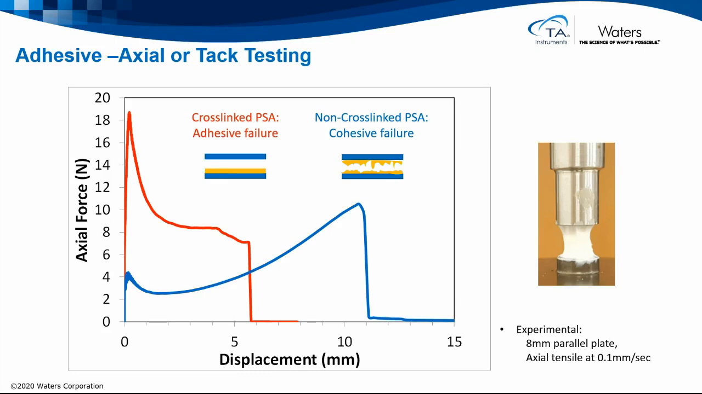With a non-cross-linked pressure-sensitive adhesive, we often see a slow build in axial force as a filament is formed. At some point, this filament fails and we get cohesive failure.